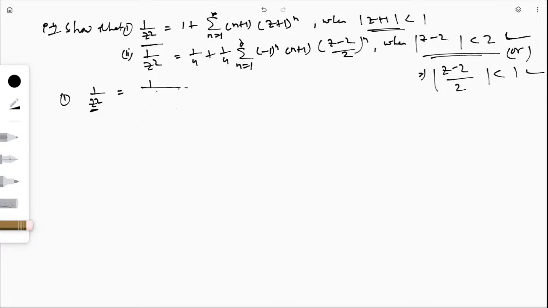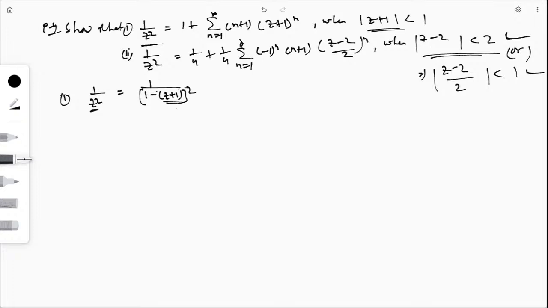After opening this bracket, you get 1 - z - 1, so the 1 minus 1 cancels out, then minus z whole square, which is z².